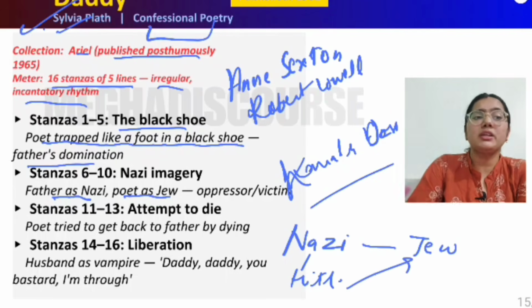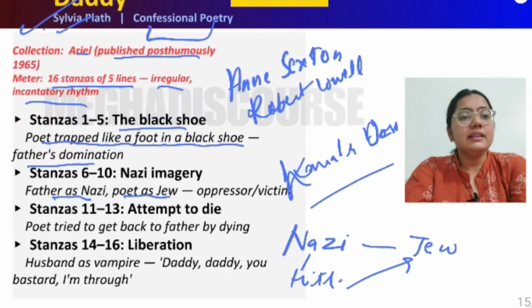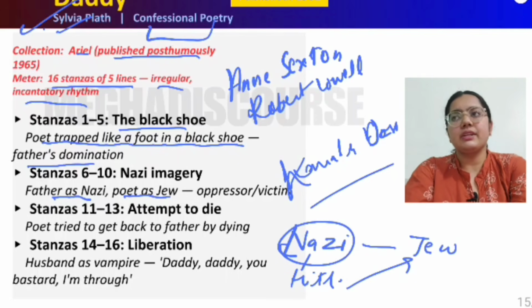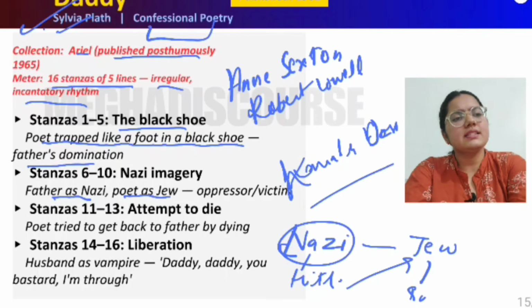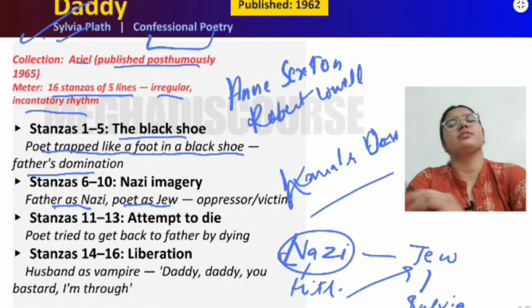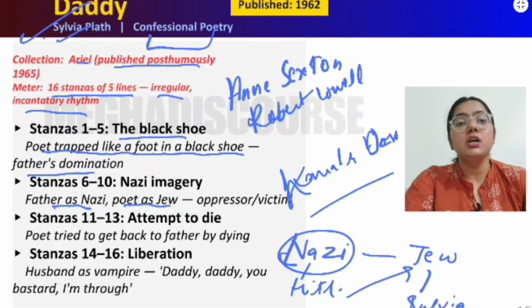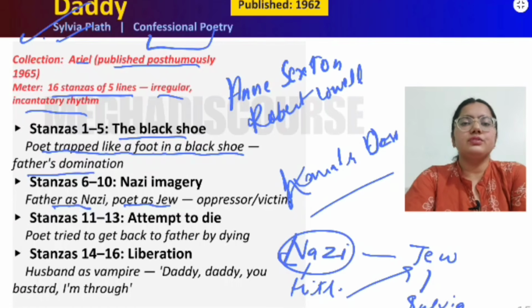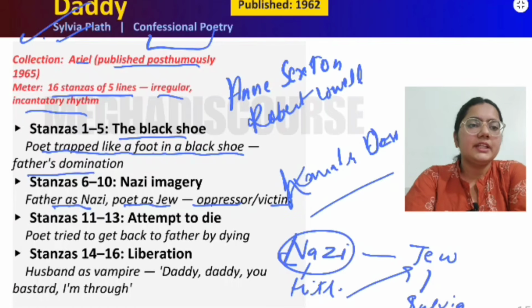Her father is like this Nazi who is very strict, very angry, a very dominating personality, and Sylvia is like a Jew. She is facing all the exploitation and atrocities that the Nazis did to the Jews. So there is a relation of oppressor and victim here. The father is the oppressor and she is the victim.